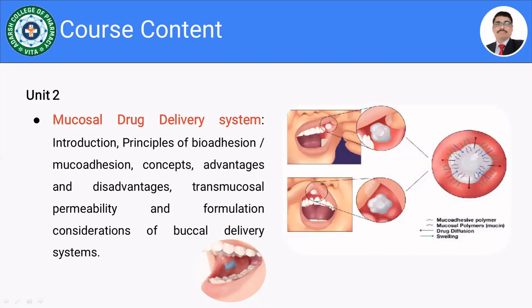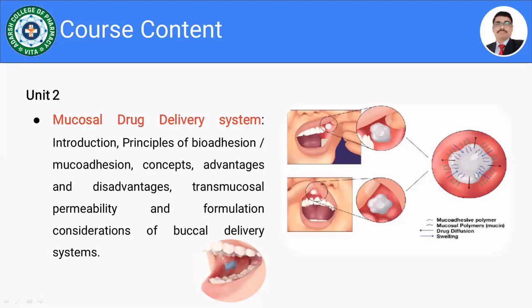Furthermore, in certain cases it is not possible to use parenteral or rectal drug delivery, or many other options are not available. In such cases it is possible to use the buccoadhesive drug delivery systems.